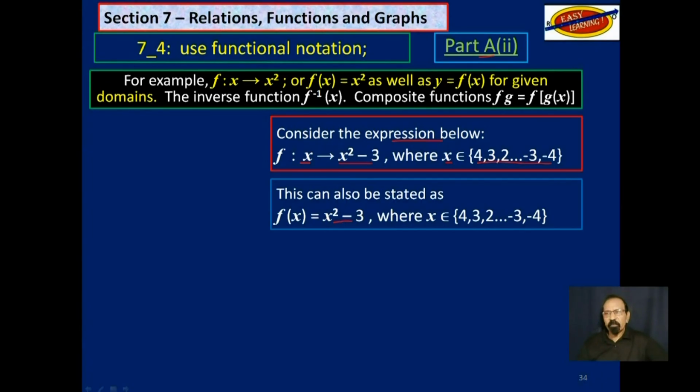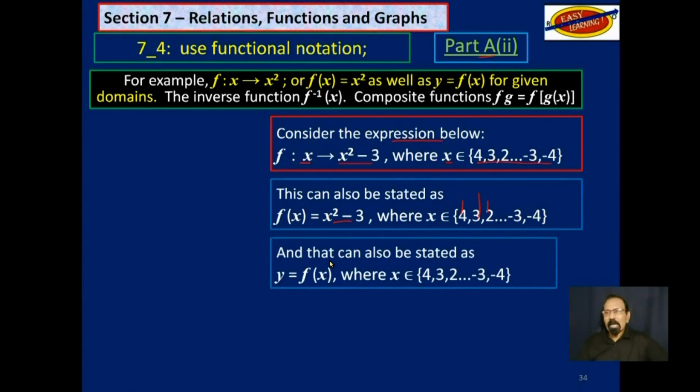So it is really f at x, f at 4, f at 3, f at 2. But that's not what we say. We say f of x. And this can also be stated as y is equal to f of x. And of course, these are the values of x that we will use one at a time.